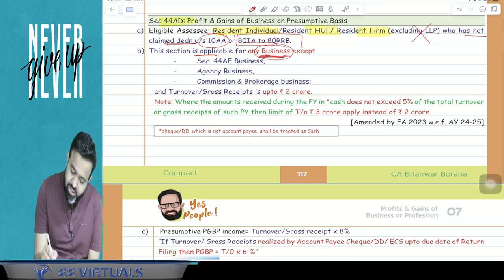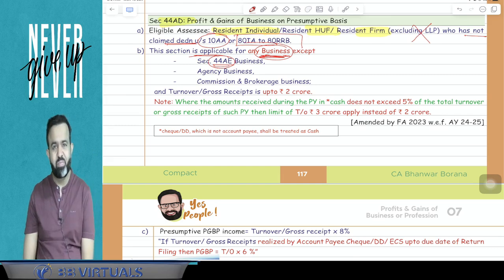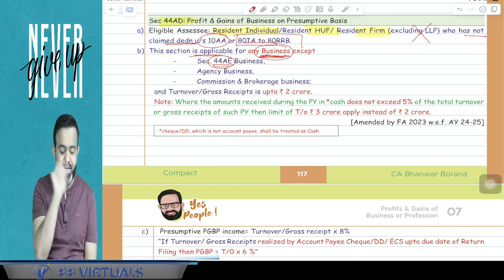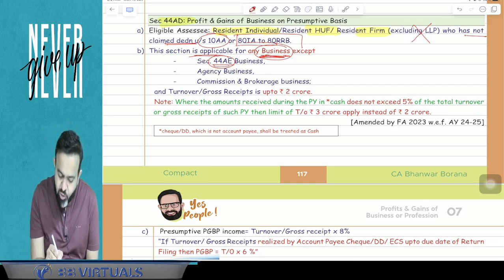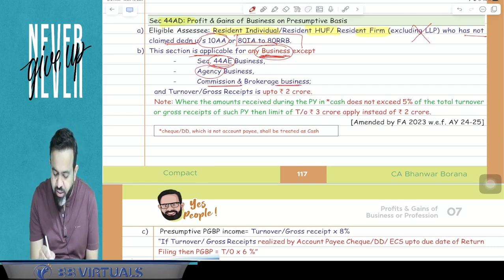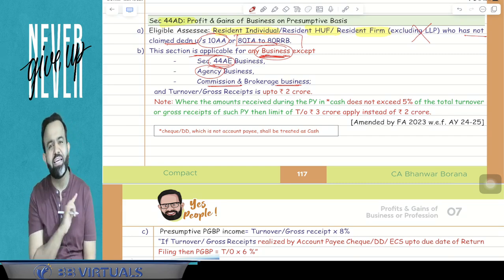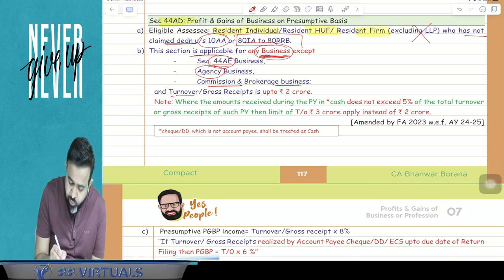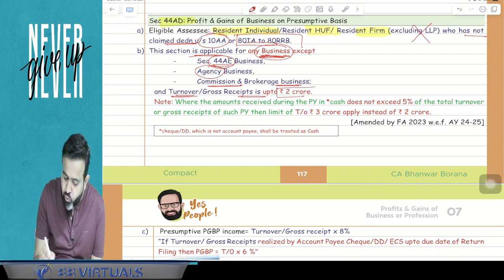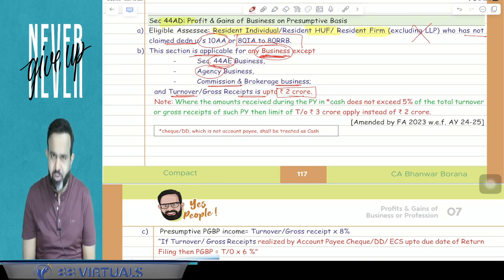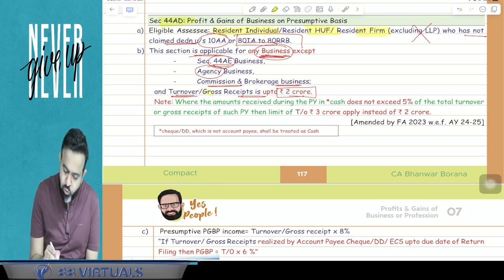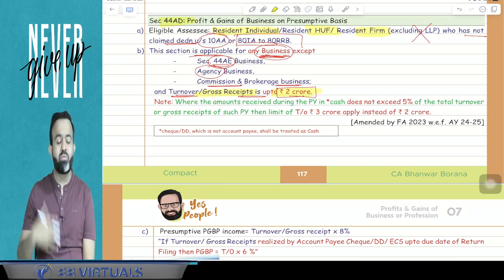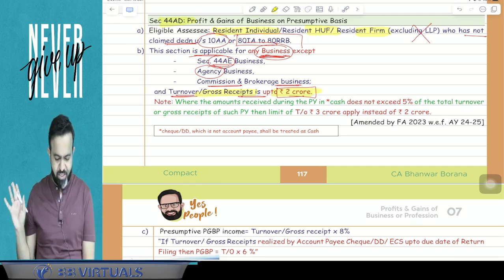44AD is applicable in case of business only, not in case of profession. As well, it is not applicable in case of 44AE business. So if there is a transportation business, then 44AE is applicable, 44AD is not applicable. In case of agency business or commission and brokerage business, 44AD is not applicable. And 44AD is applicable only if your turnover or gross receipt is up to 2 crore rupees. If your turnover or gross receipt is more than 2 crore, then this section is not applicable.